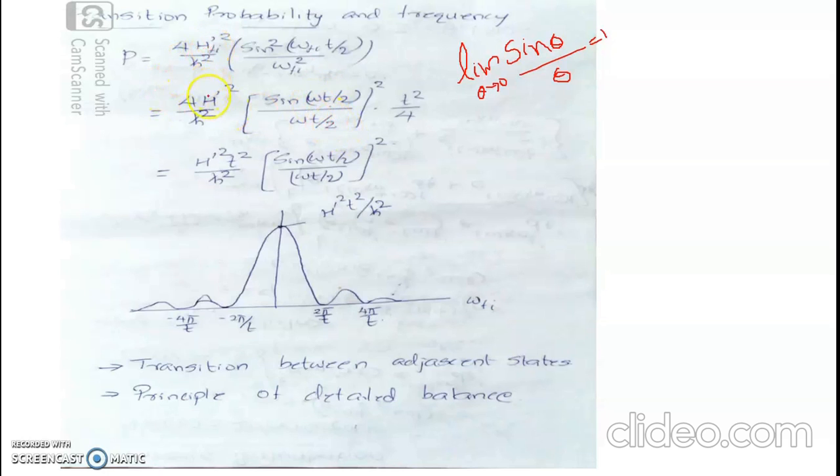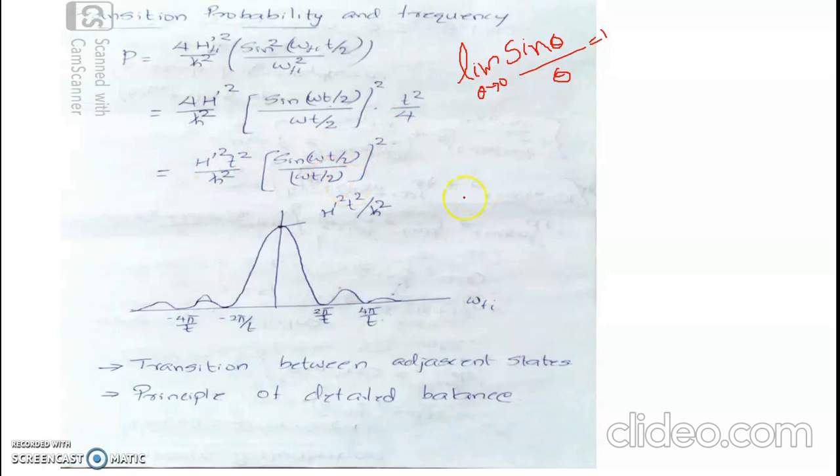Then this becomes 4H prime square by h cross square, sin omega t by 2 by omega t by 2 whole square, into 2. Cancel this t square by 4. Let me multiply this also by t square by 4. So 4 vanishes, t square comes here: H prime square t square by h cross square, sin omega t by 2 by omega t by 2 whole square.